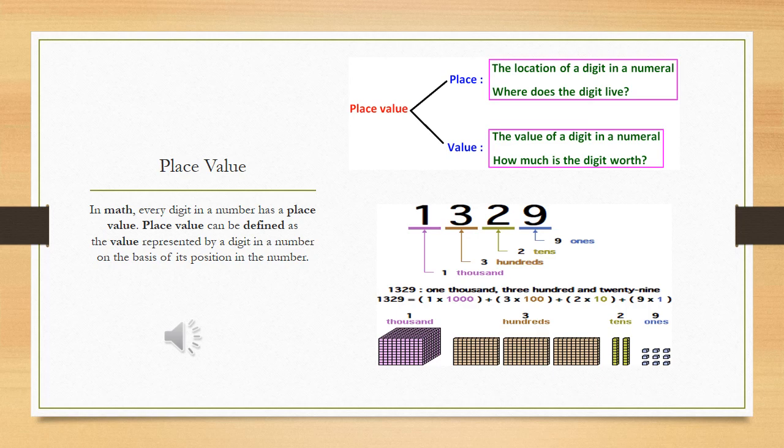Now in the next picture you are seeing a number that is 1329. If I am saying 1329, it's a number. I can't know what 1 is, what 2 is, what 3 is, what 9 is. So place value gives the worth to a number and the digit also. In this number, 9 is ones, 2 is tens, 3 is 100, and 1 is 1000. Now if we combine all of them, we read it like 1329. Hope you understand it.